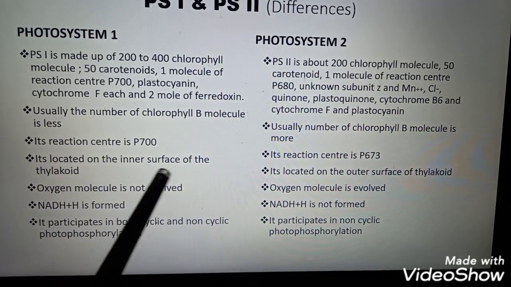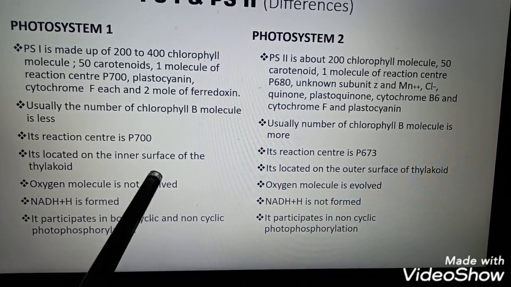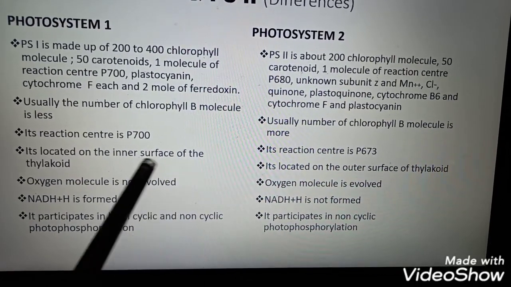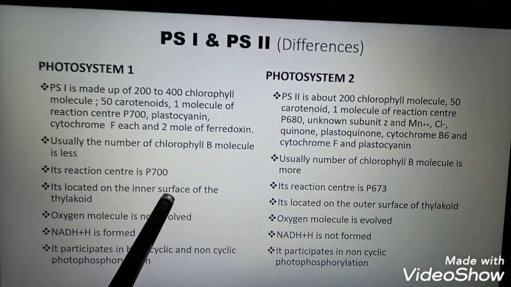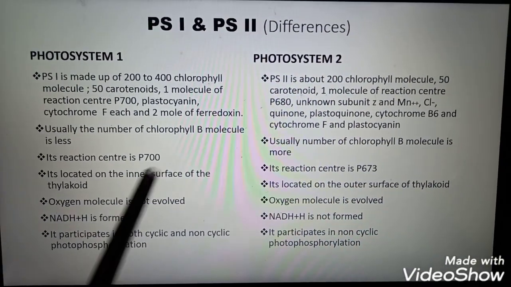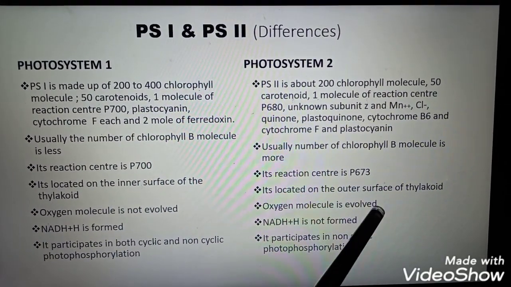Photosystem 1 is located on the inner surface of the thylakoid, in the chloroplast, whereas photosystem 2 is located on the outer surface of the thylakoid.